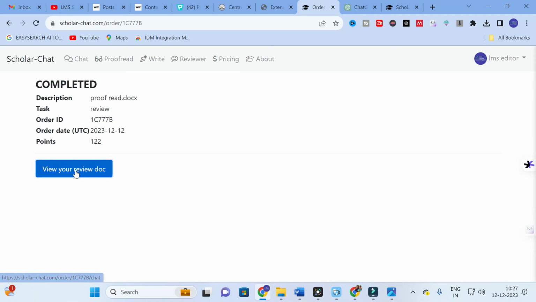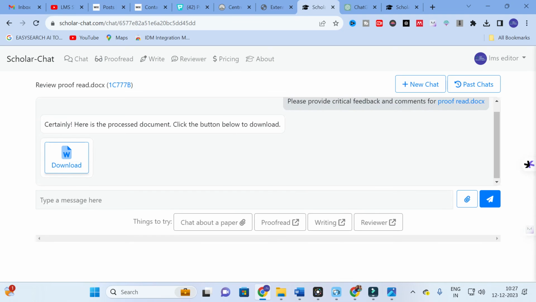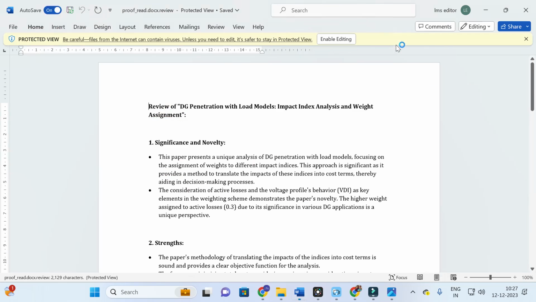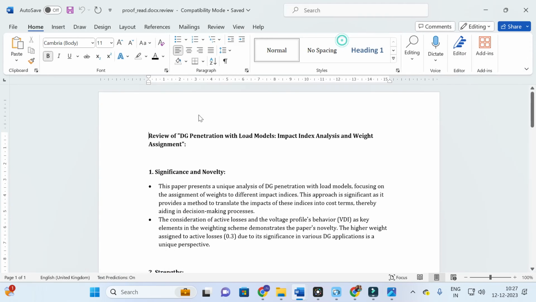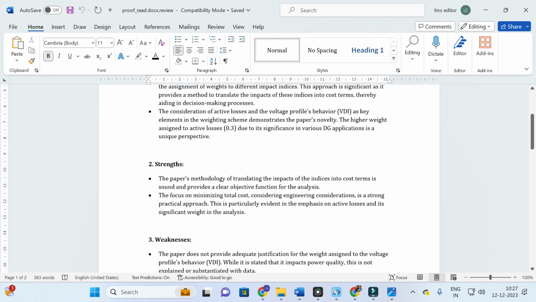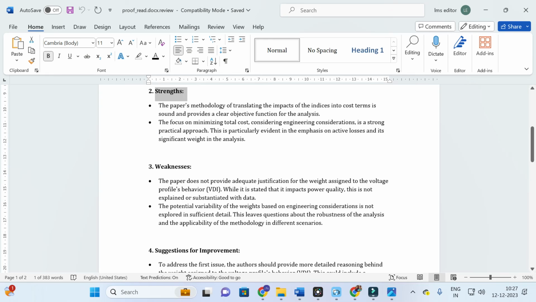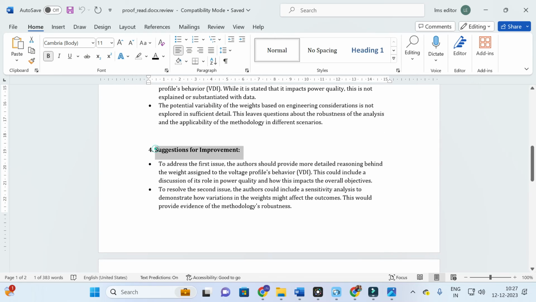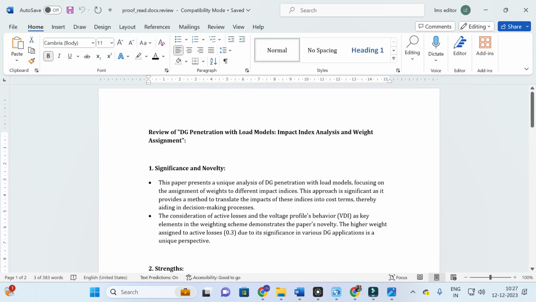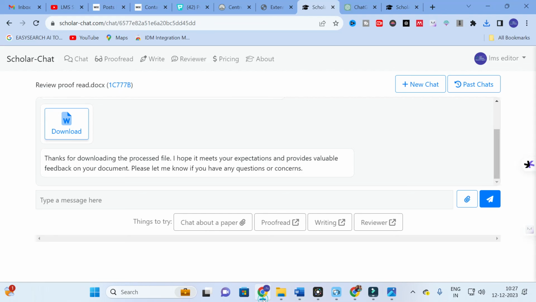Here you can click on this view your review doc. Here you can download that Word, and you can open that one. Here you can see review of DG penetration with role models, impact analysis and weight, significance and novelty, strength, weakness, suggestions for improvement. These are the important feedback which will be generated from that AI.